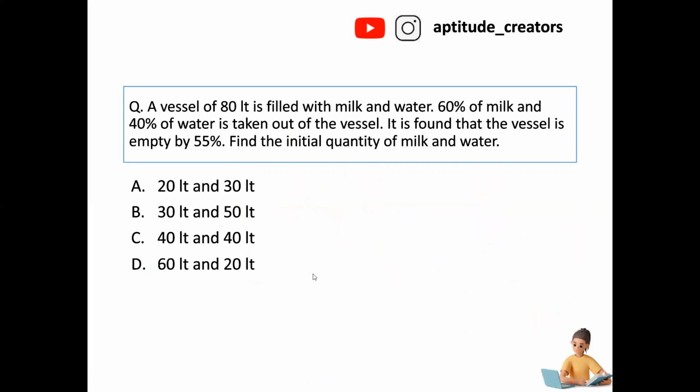Okay. Next. A vessel of 80 liters is filled with milk and water. Okay, milk and water is there, total 80 liters. In that, 60 percentage of milk is there and 40 percentage of water, taken out from the vessel.